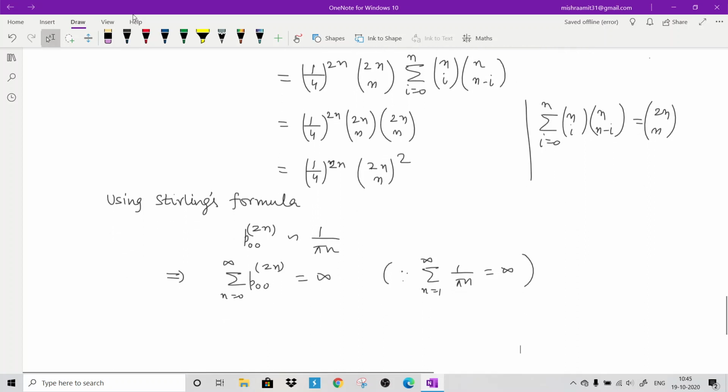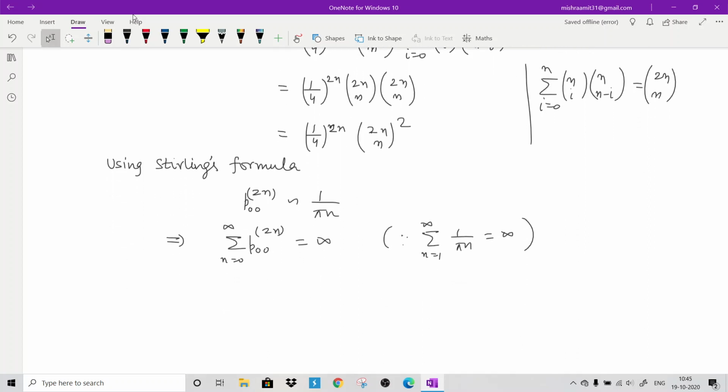We know that. So since this is approximated by this and the sum of this series is infinite, this series will be infinite. So this implies that state 0 is recurrent, and which implies that the chain is recurrent.